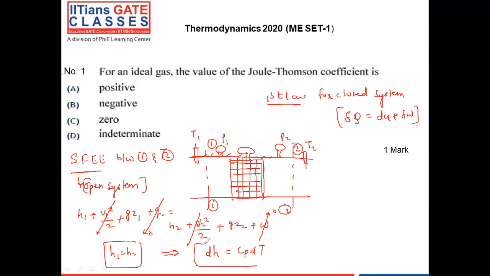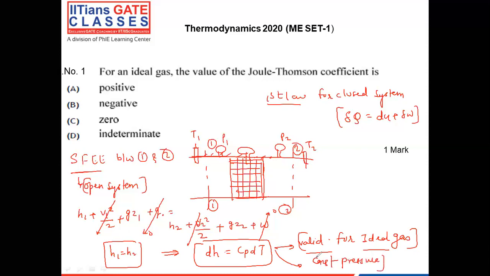This dH equal to Cp into dT is only valid for ideal gas. For real gas, it is not valid. Either it is valid for ideal gas or when the process is a constant pressure process. In these two conditions, this particular equation is valid.